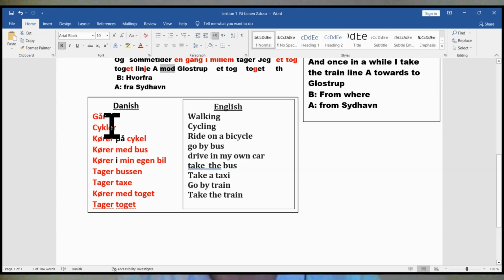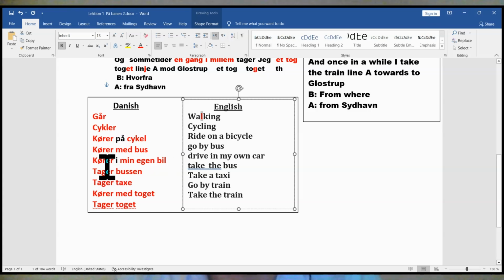Go walking. The L here is silent in English, remember. Not walking, walking. Go, cykla, cycling. Köra på, ride on. Köra med, go by.